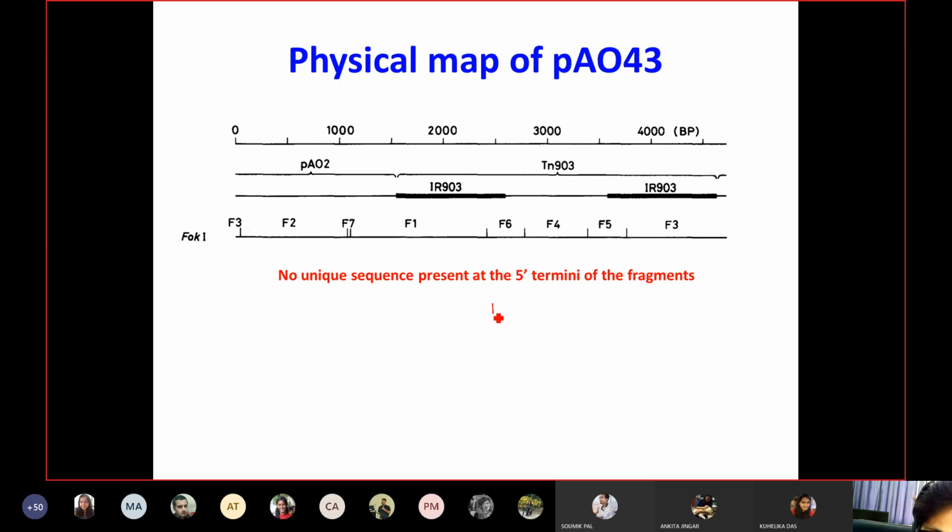For example, if a restriction enzyme cuts like this from 5' to 3' side, and this is from 5' to 3' side, and you consider these are the sequences and it is cutting in this region like this. Usually in digestion with any kind of enzyme you have a very unique 5' site.